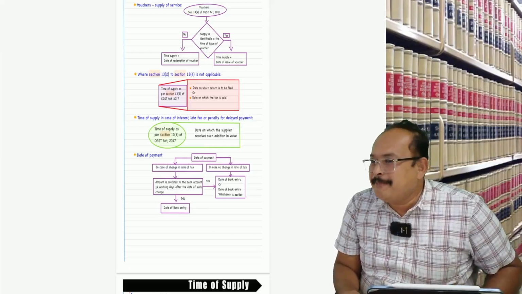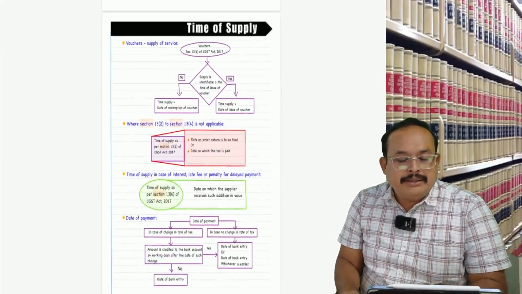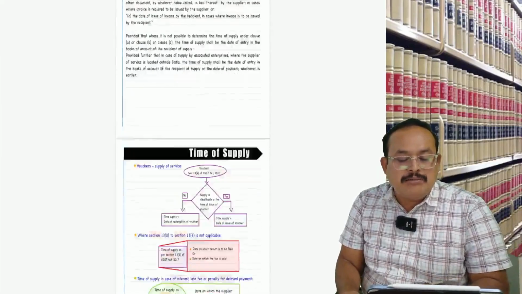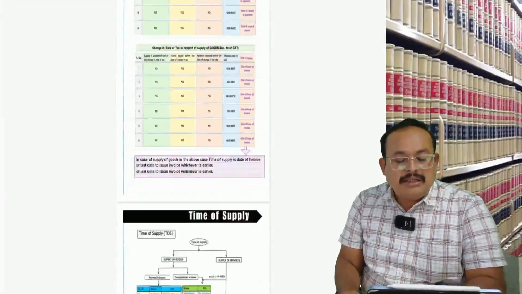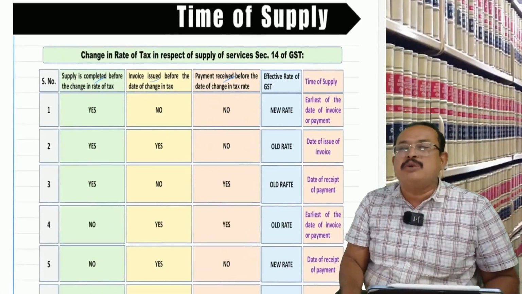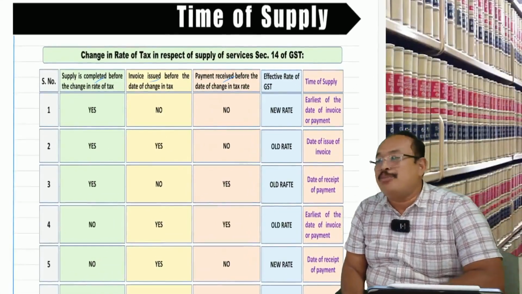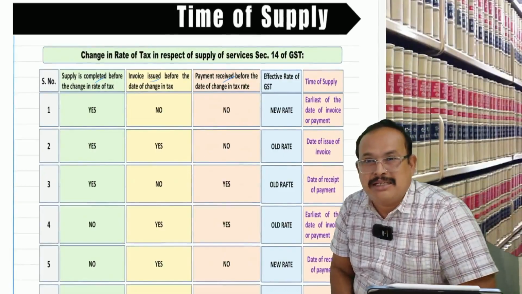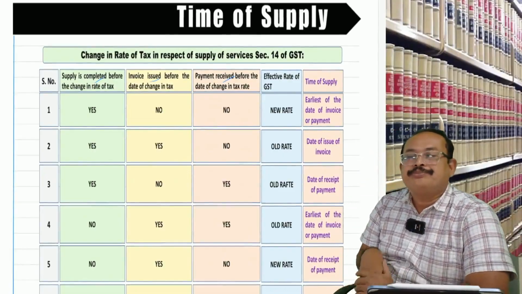It's clear, sir? And now I'm going to time of supply, a very important concept. Time of supply, you are aware of that. The time of supply gives us the correct due date to pay the GST, thereby avoiding interest and penalties in future. Now come back.